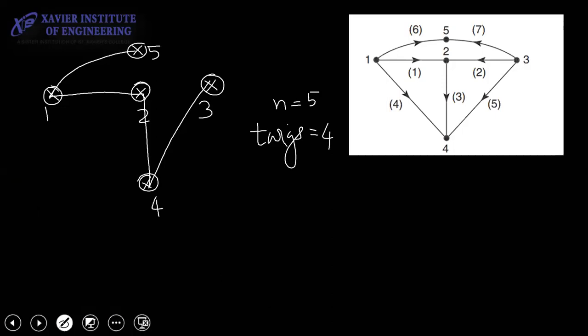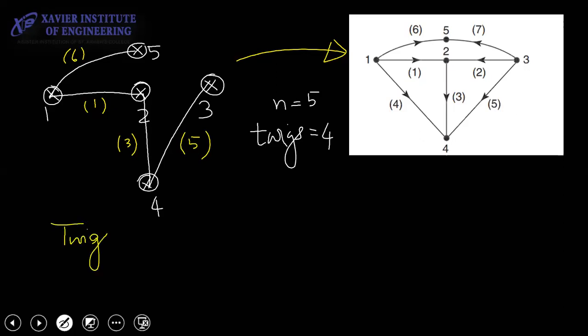ये clear है आपको? Now, suppose I give these some numbers. It's already here. The numbers are here. I'm not going to change the numbers. From this diagram, if you look at the numbers, this is twig number 1. This is twig number 3. This is twig number 5. And this is twig number 6. So, you know how we write it? There is a way to write it.